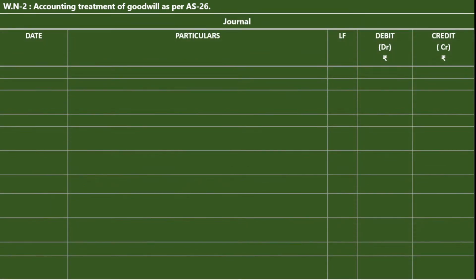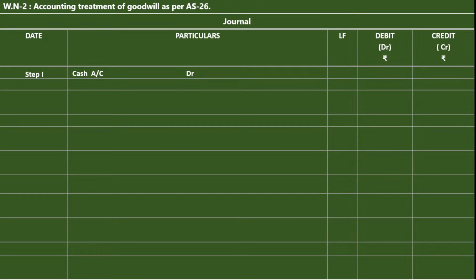Working note number 2: accounting treatment of goodwill as per AS 26. Journal. Draw the format like this. This is the journal format, we call it journal entries: date, particulars, LF, debit rupees, credit rupees. When the new partner brings cash for goodwill, step number 1: cash or bank account debit. If in the question cash is given, use cash; if bank is given, use bank. Cash or bank account debit.